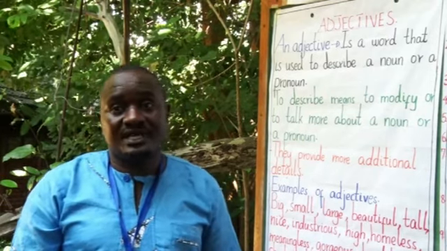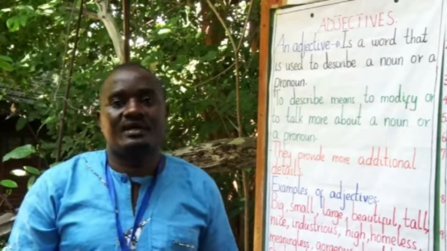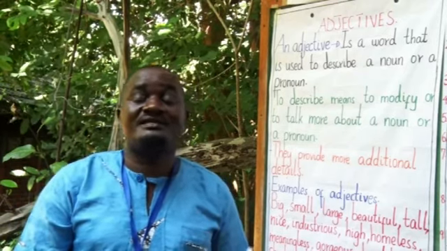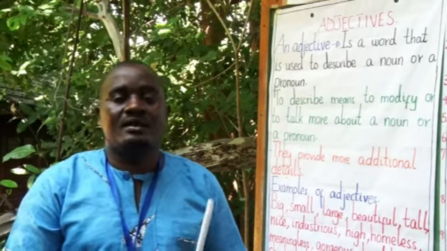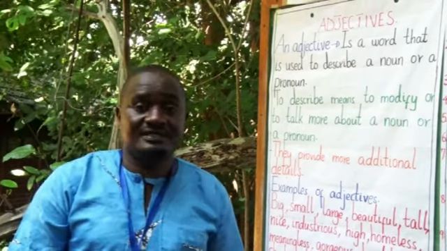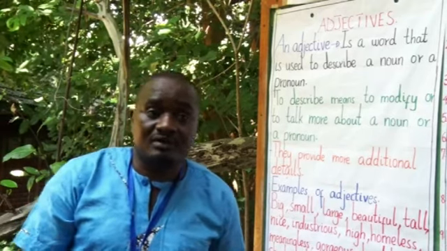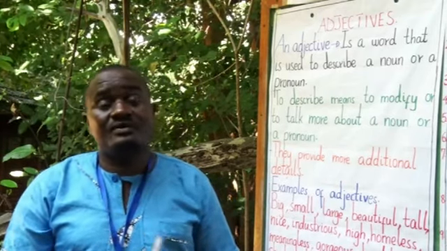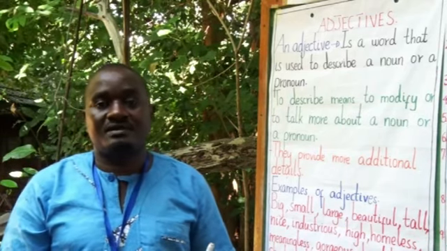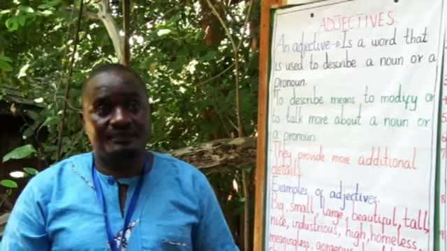Nouns are naming words. We can say that a noun is a name of anything, both living and non-living things. Living things are people, animals, plants. Non-living things are the stones, water.